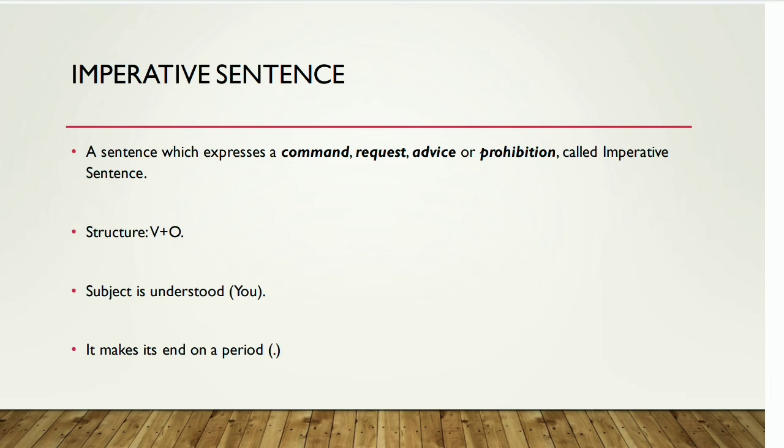A request is something in which we plead or appeal for something to be done for us, and in advice we console someone, and prohibition means that we refrain someone from doing a particular thing. So imperative sentence has four facets: command, request, advice, or prohibition. Its structure is verb plus object, and it ends on a full stop. We can see that there is no subject in its structure because the subject is understood, and the subject is second person, you.